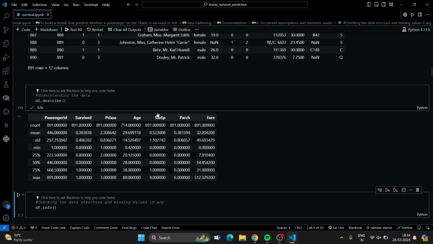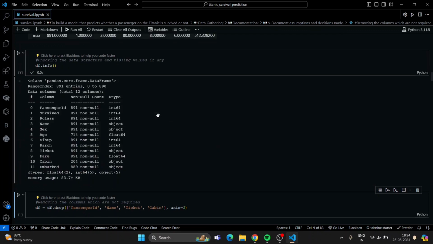So the average age of the people is 30. Now the info: the data frame has five integers, two floats, and five objects. There are missing values in cabin, in embarked, and in age.